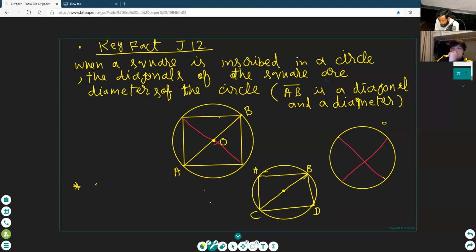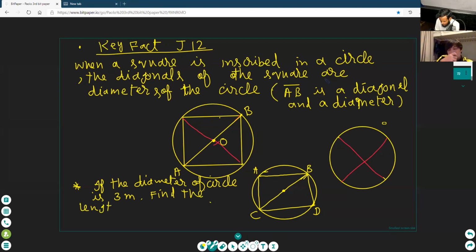Use your mind, okay? If the diameter of the circle is 3 meters, find the length of the side of the square.